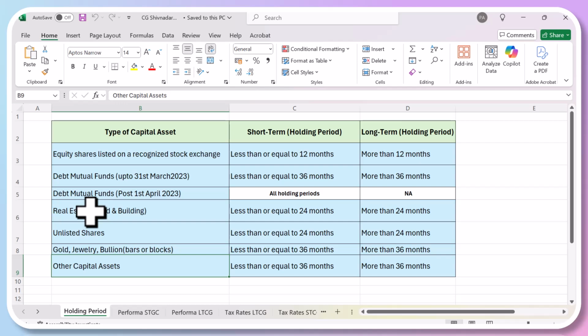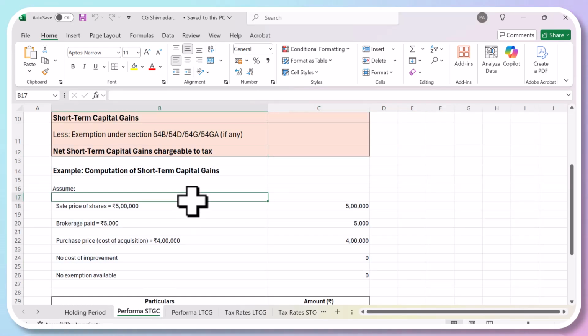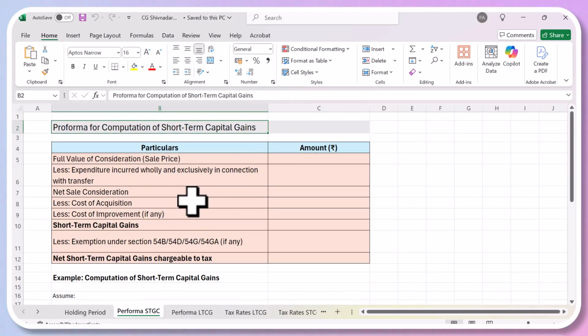So for any other capital asset, the period is again 36 months and more than 36 months. So these are the holding period concepts. As we do questions, you'll understand them. Now we talk about short-term capital gain and long-term capital gain. First is short-term capital gain. That means you are holding the assets for less than the period which we have seen.